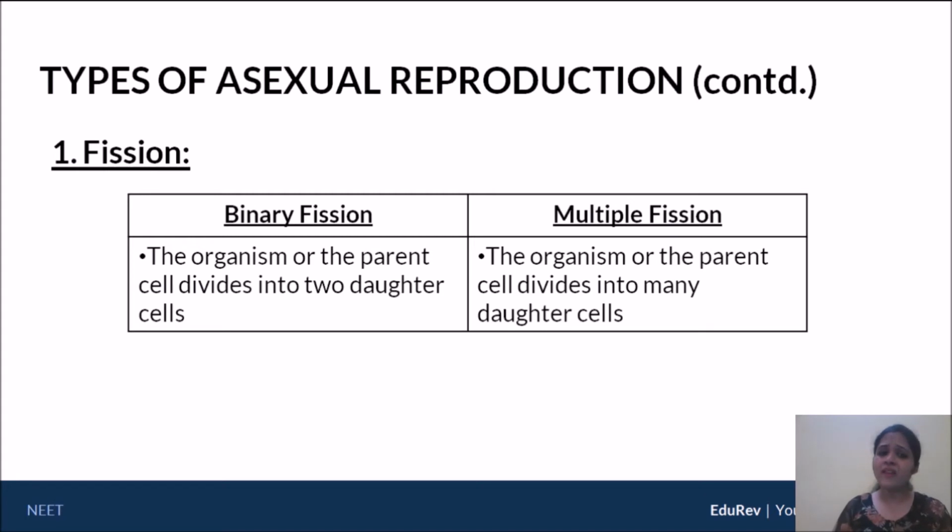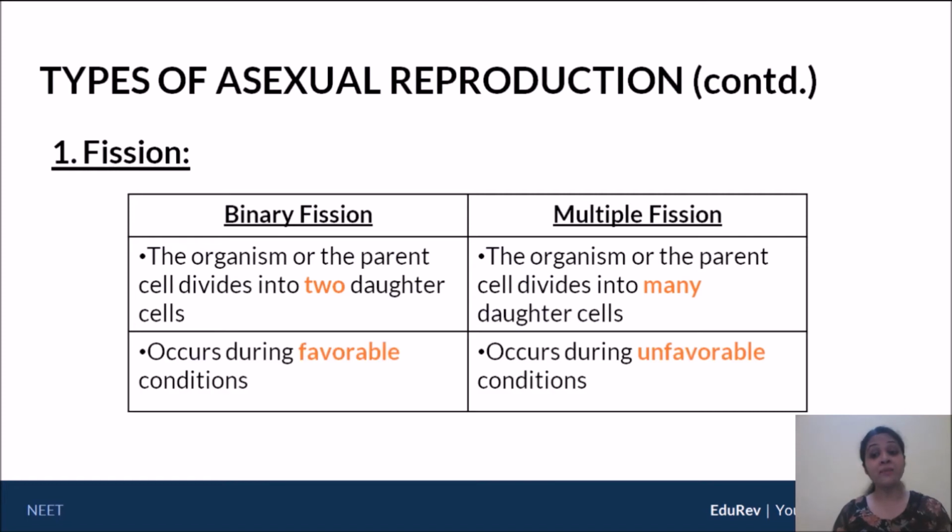When we say binary fission, the word binary tells us two. Bi implies two. So binary fission would imply that the parent divides to give us two daughter cells. However, multiple fission implies that the parent gives rise to many daughter cells. So what's important in binary is that the number of daughter cells is just two, but in multiple, the number of daughter cells is going to be many.